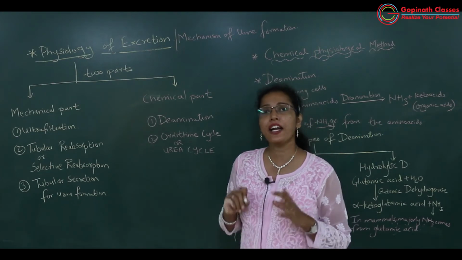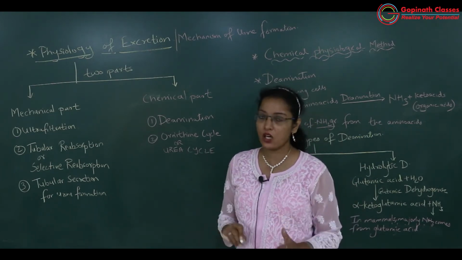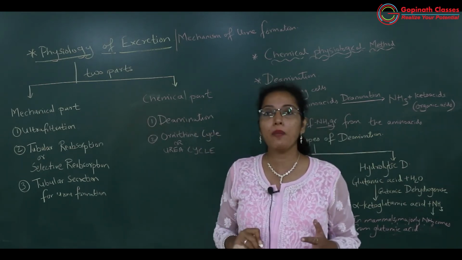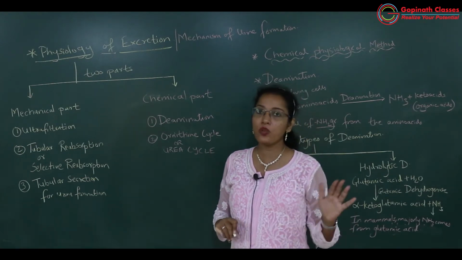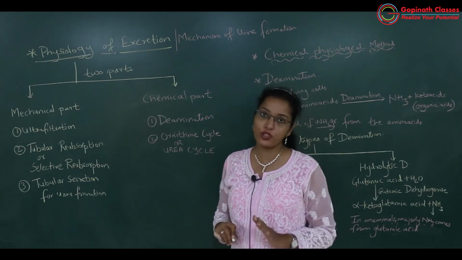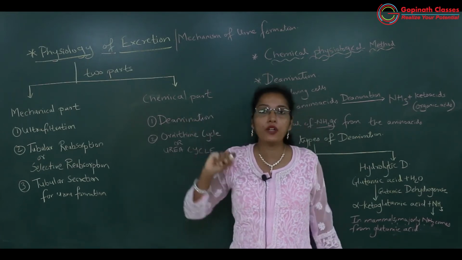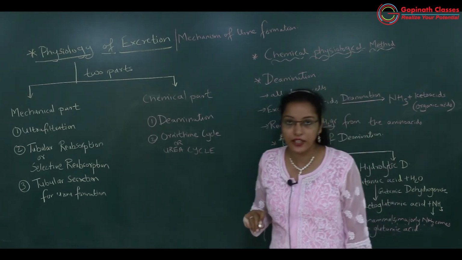So whatever nitrogenous waste is there will be released out. In the chemical part we will learn how the amino group gets converted into ammonia, and that ammonia is then available for the formation of urea. So in the chemical part we'll be learning deamination and the urea cycle.